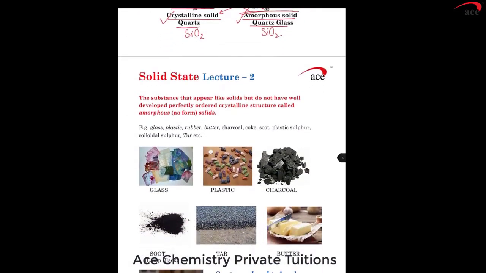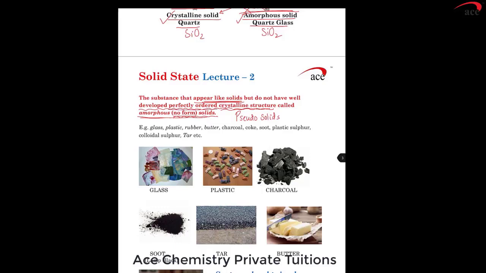So we come to the definition of amorphous solids, also popularly called no-form solids. Substances that appear like a solid. For an observer, they appear like a solid, but they don't have a well developed, perfectly ordered system like crystalline solids. So they are known as amorphous solids, no-form solids, also known as pseudo solids. In Hindi, jhoote solids. So substances that appear like a solid for an observer but don't have a perfectly ordered arrangement.